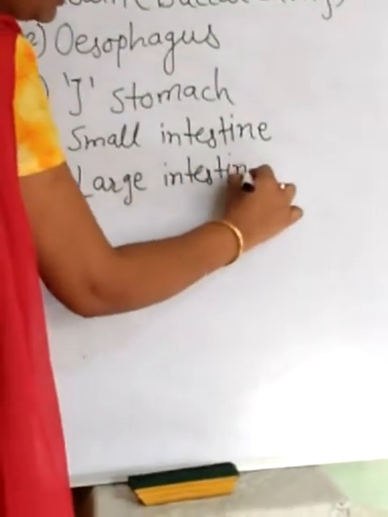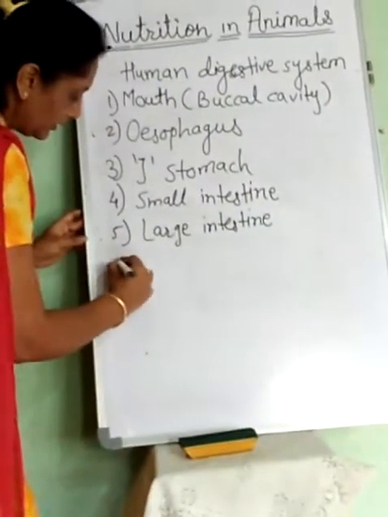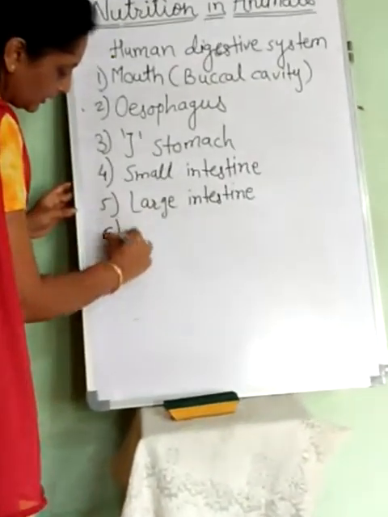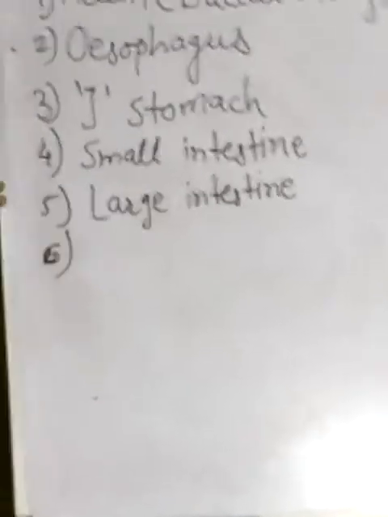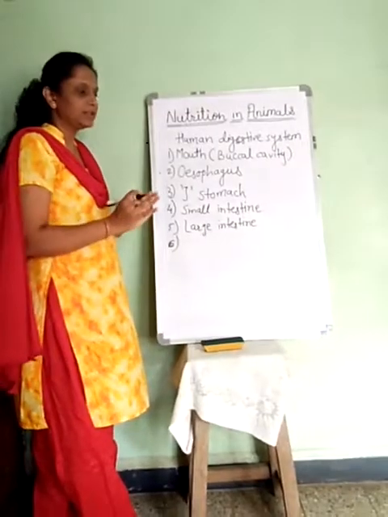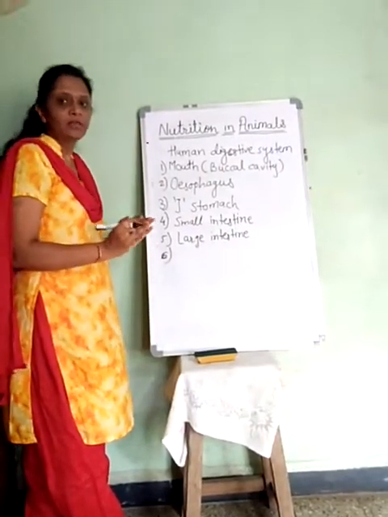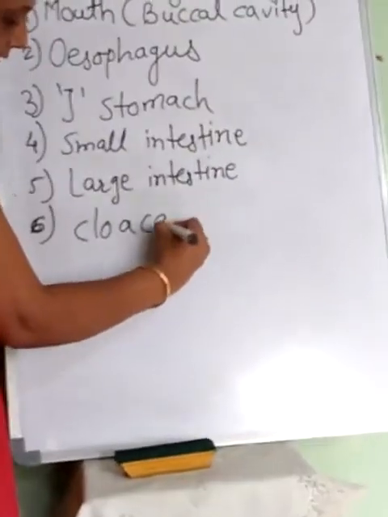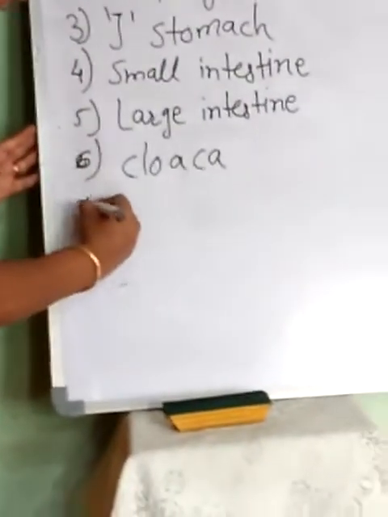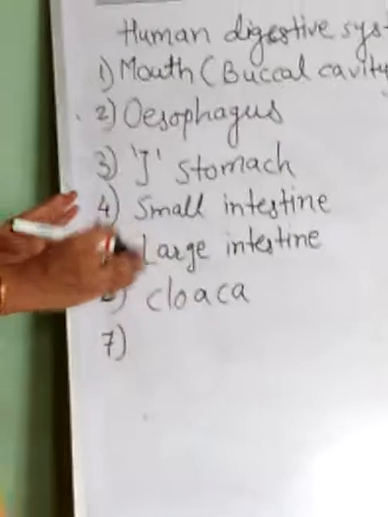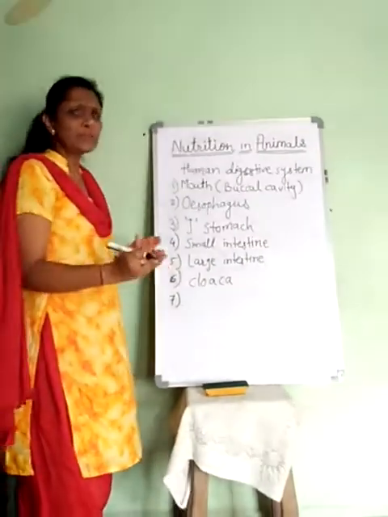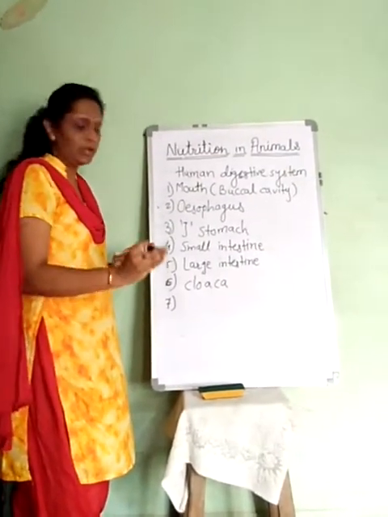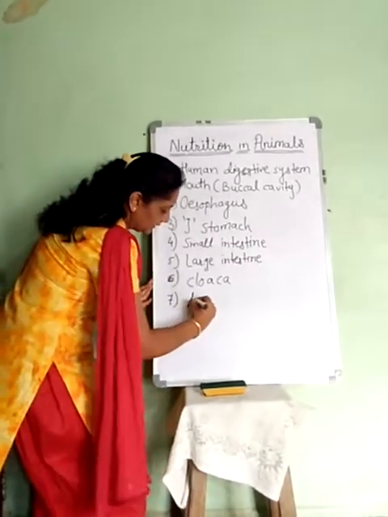The large intestine further has a small storage area which is called the cloaca, and the cloaca has a small opening by which the waste material is given out of the body, which is nothing but the anus.